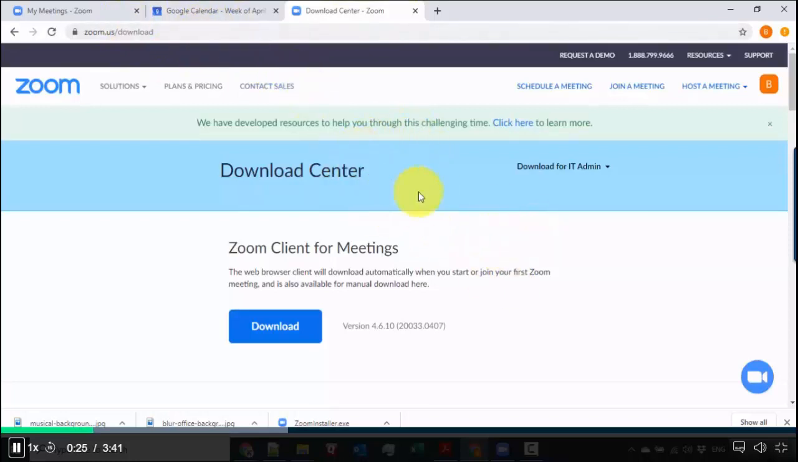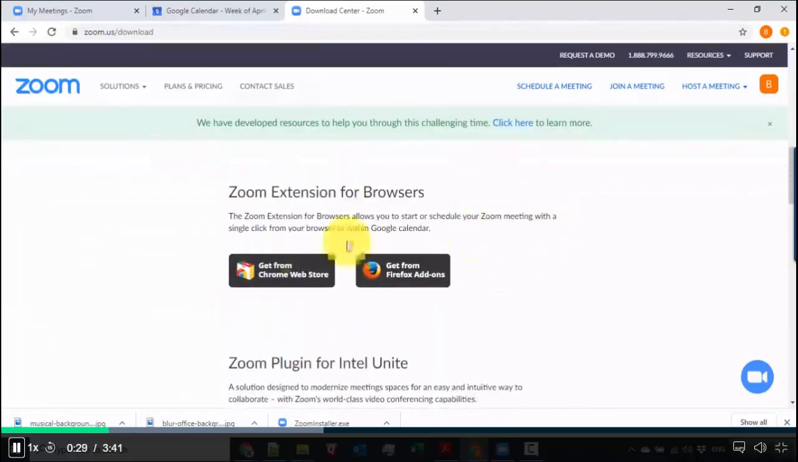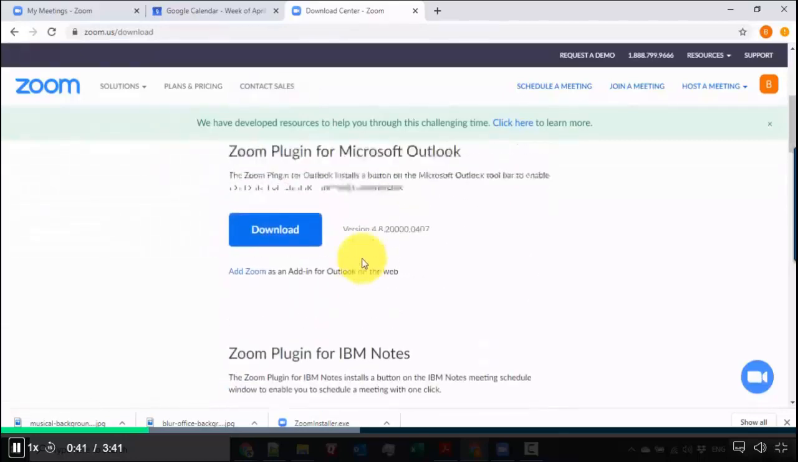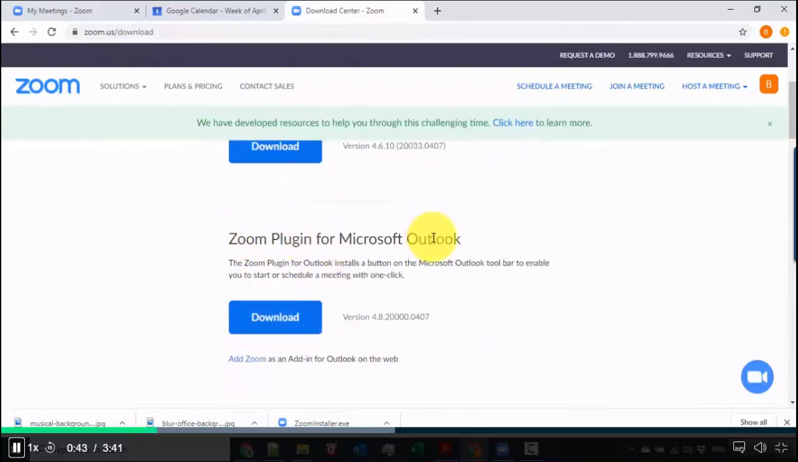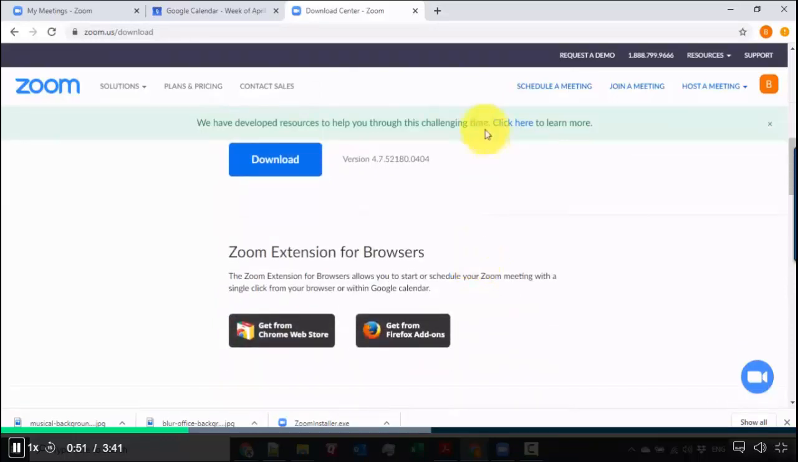And then inside the download center, there's a Zoom extension for browsers. So if you're using Firefox or Chrome, you can just go for the quick extension here, and I'll be showing it to you quickly. And then there's also the Outlook plugin. If you're using Microsoft Outlook for your email, you could also download and install it inside Outlook. But for the purposes of this tip, we're going to be focusing on Chrome, because I'm using Chrome right now, so we'll be going straight to the Chrome web store.